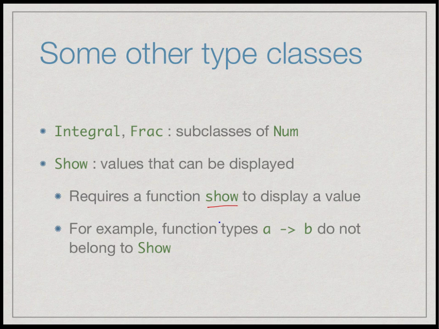On the other hand, if we ask Haskell to show what the value of a function is, then obviously there's no sensible way to describe a function, because remember, a function is a black box. It's an input-output box. So we can't possibly describe a function in terms of all its input-output behaviors and display it to the user. At the same time, there may be many different ways of describing a specific computational implementation of a function. So there is no sensible way to assign a function type to the type class Show.